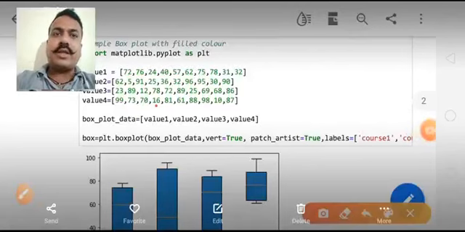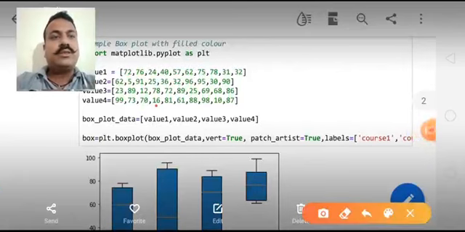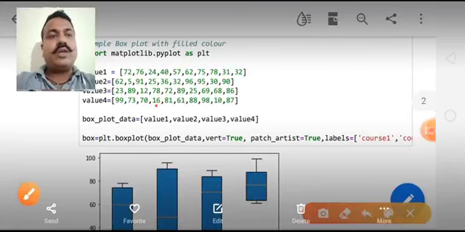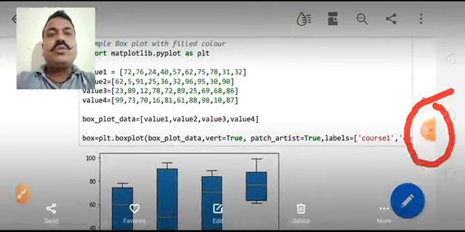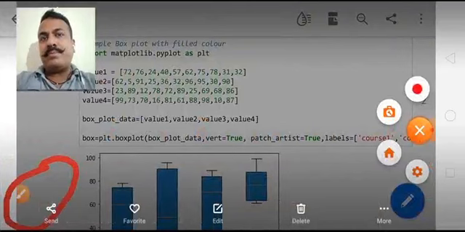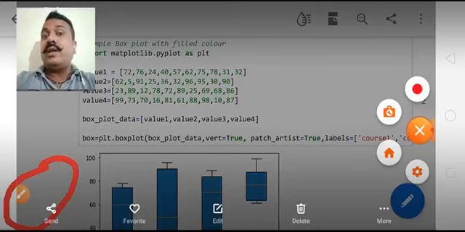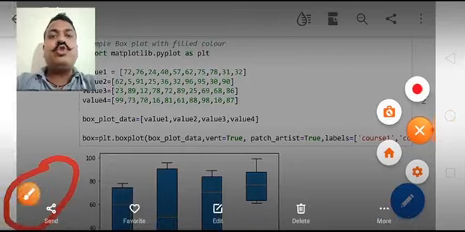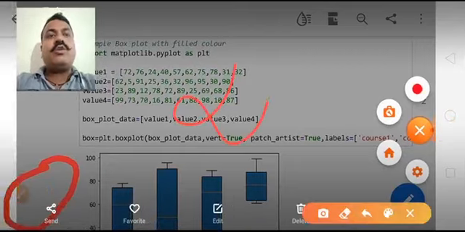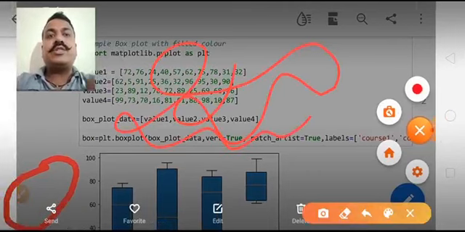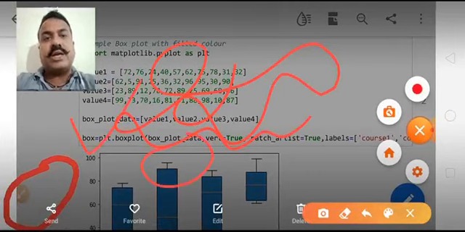Now open the X Recorder app. After opening the X Recorder app, you will see two icons, one on the right side and another on the left side. When you click on the right side icon, some buttons will pop up. The first button is to start recording, stop recording, or pause the recording. On the left side, when you click on this brush icon, you will be able to use a pen on your screen. You can write anything on the screen, you can tick mark, you can circle anything.